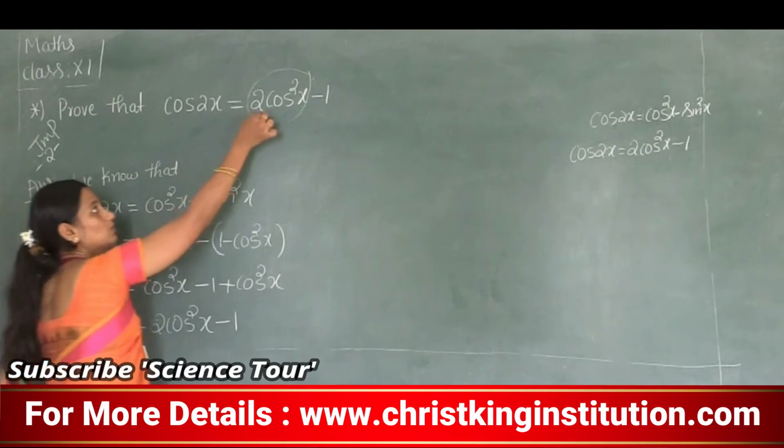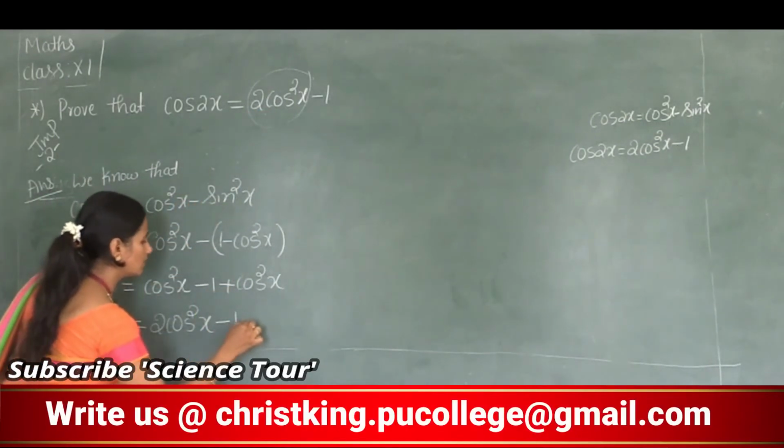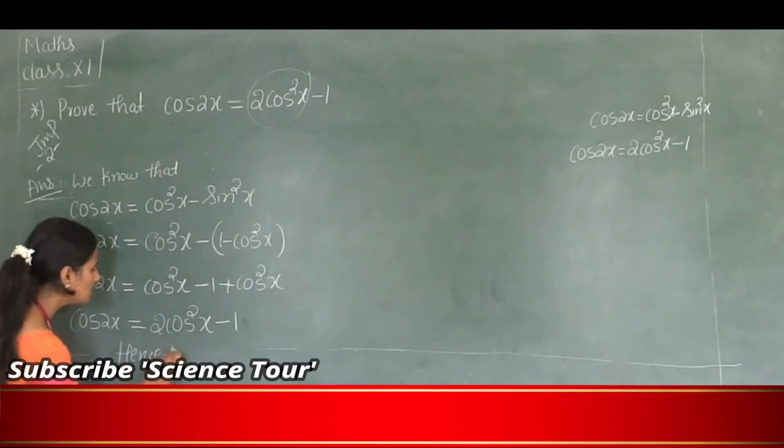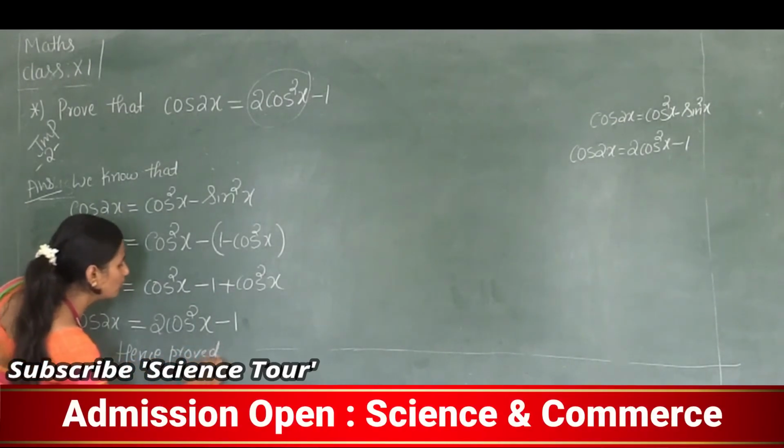Is this equal to what we had to prove? Yes. Therefore, hence proved. Hence proved is important for 2 marks.